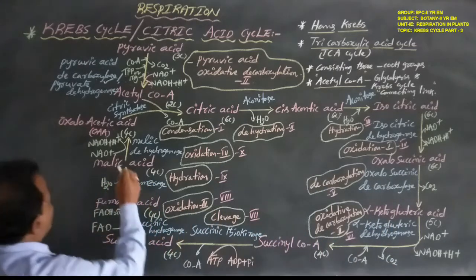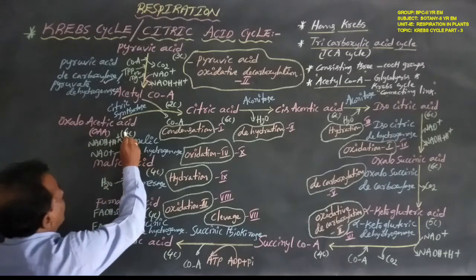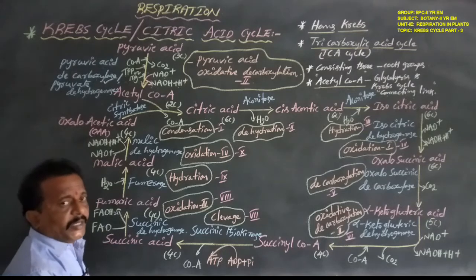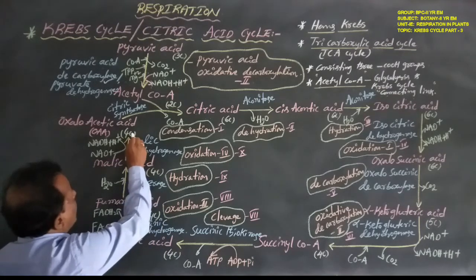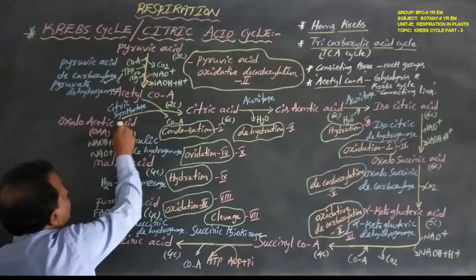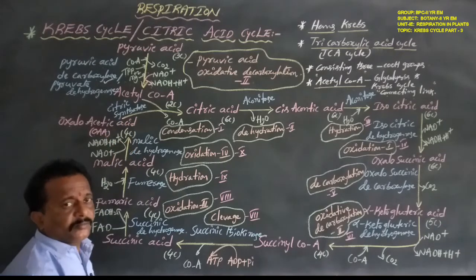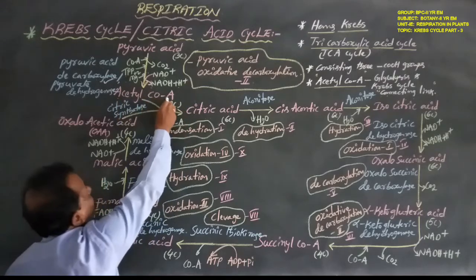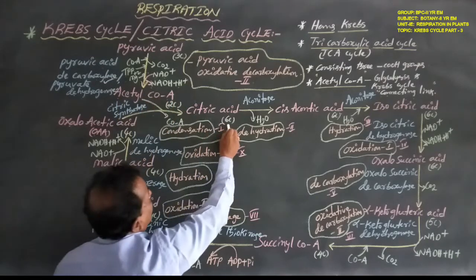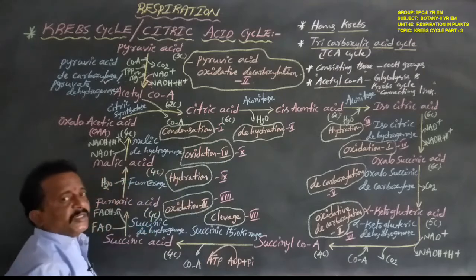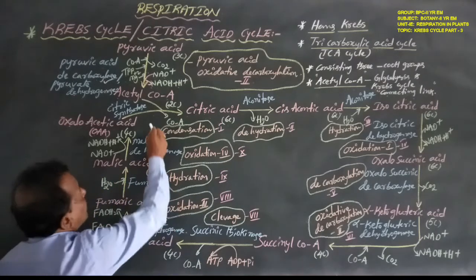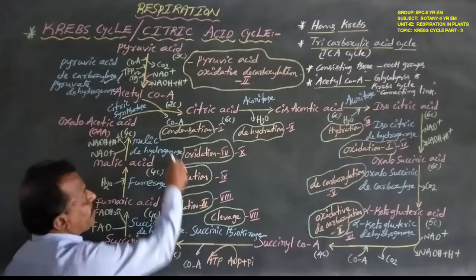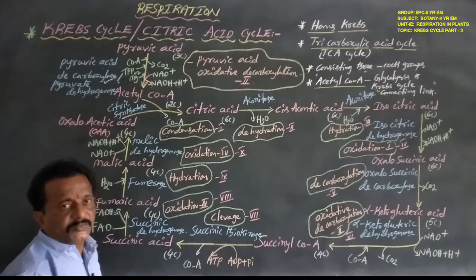Okay now, first the 4 carbon compound oxaloacetic acid, or OAA, combines with the 2 carbon compound acetyl coenzyme A to form the 6 carbon compound citric acid. This is the first step, and this step is known as condensation.